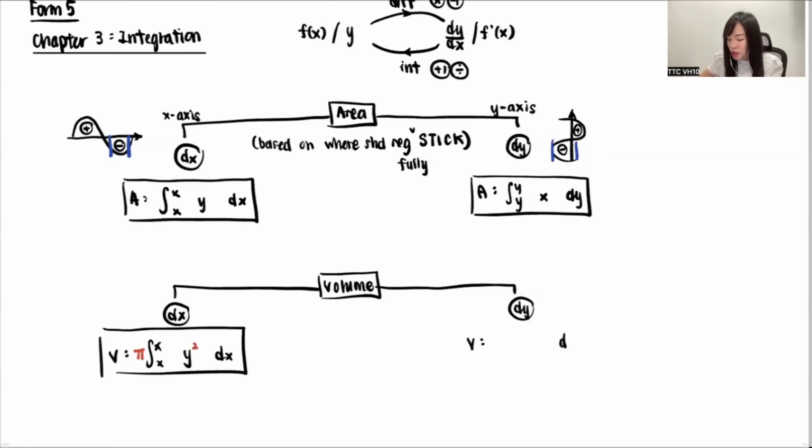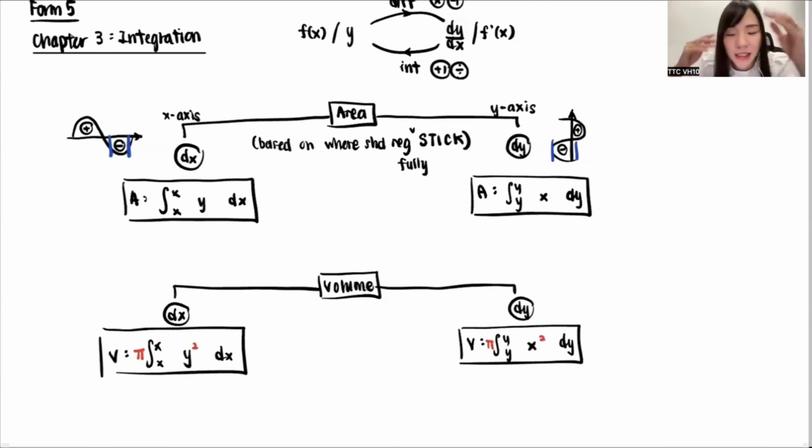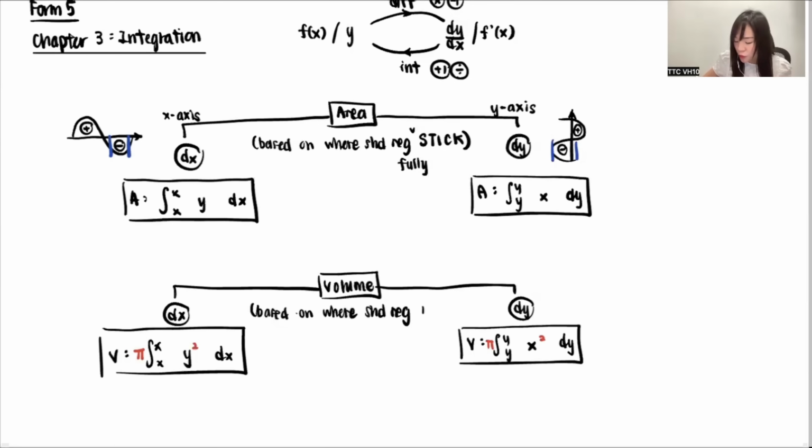Same for this one. For dy, in front you put dy, inside you put x. And because it is volume, you will have a pi and a square. Okay, this is how the formula looks. Then again, for volume, how do you decide using dx or dy? Stick or not is still very important, but volume is not decided based on the stick. Volume is decided based on where the shaded region rotates. I should write it in capital letters.